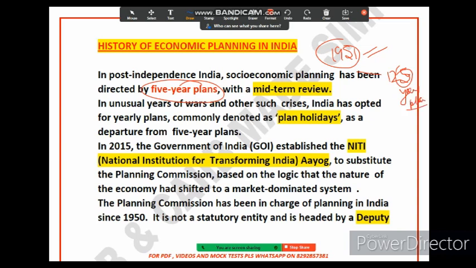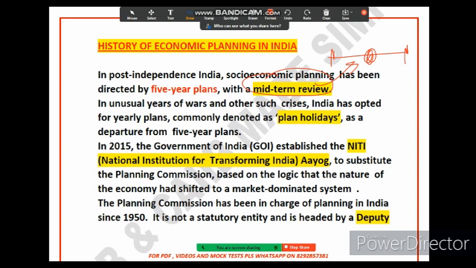The second term that we have is the mid-term review. What is the meaning of mid-term review? Let's understand. This is the review of the 5-year plan that is conducted halfway through the plan period. Suppose a plan runs from here to here; halfway through it we conduct a review. This is called the mid-term review. The mid-term review is used to assess the progress of the plan and to make necessary adjustments.